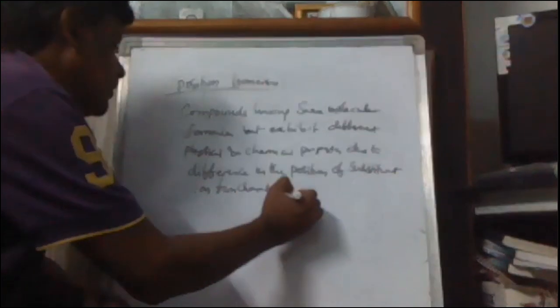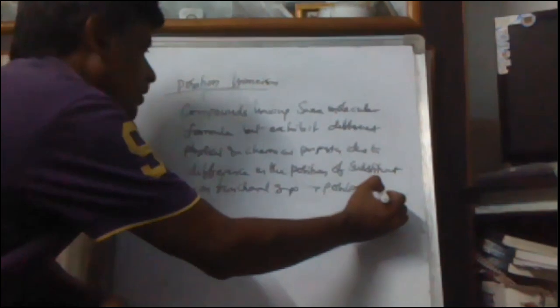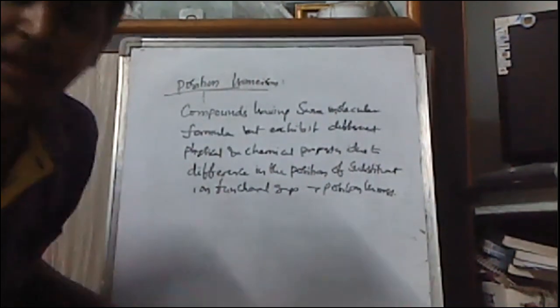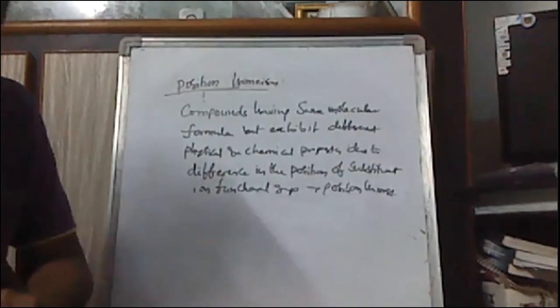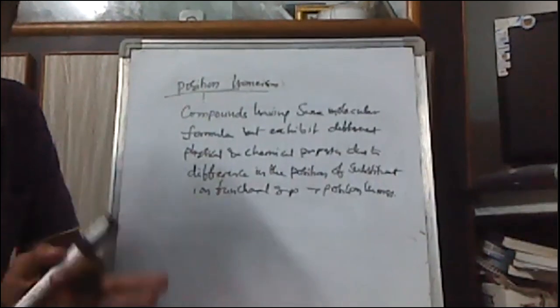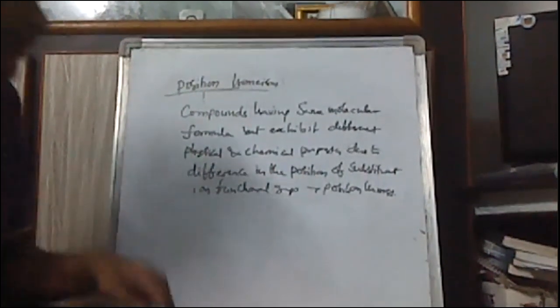Compounds with different positions of the functional group are called position isomers, and the phenomenon we call position isomerism. These exhibit different physical and chemical properties due to difference in the position of substituent or functional group.